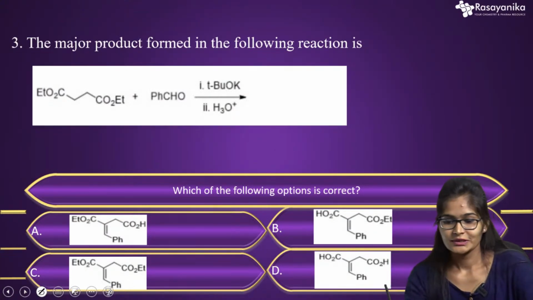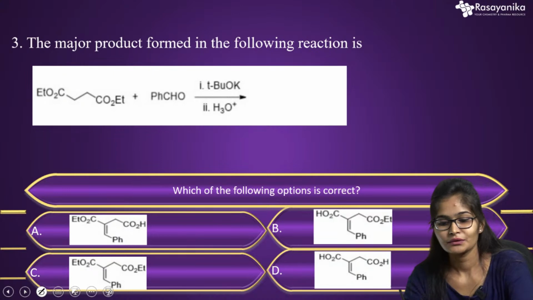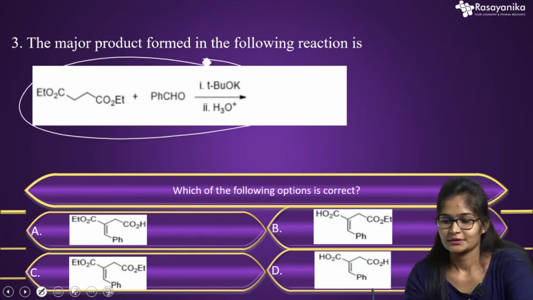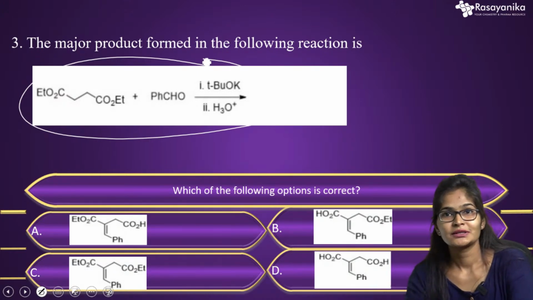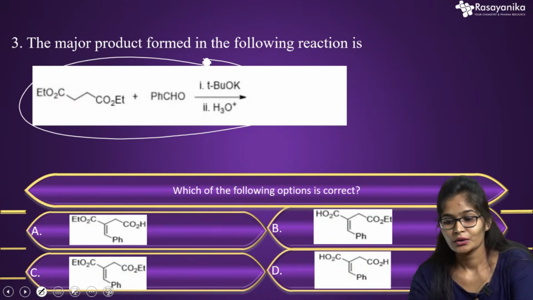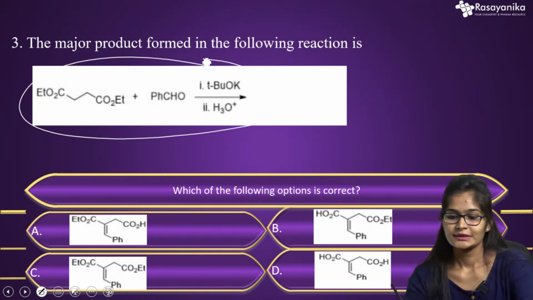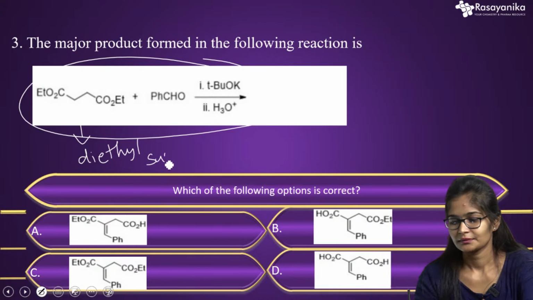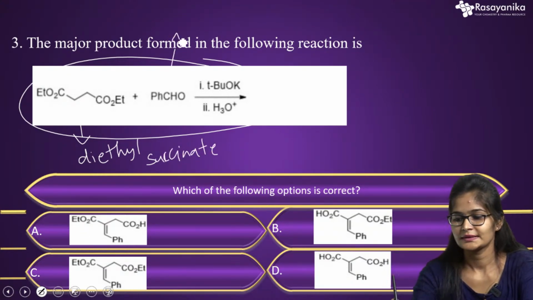So question 3 is: the major product formed in the following reaction is. They have given one reaction. This reaction, we all are familiar with. By looking at the reaction itself, we can say that it is one kind of condensation reaction. So the reactants they have given: firstly, diethyl succinate. This is diethyl succinate. And they have given benzaldehyde.